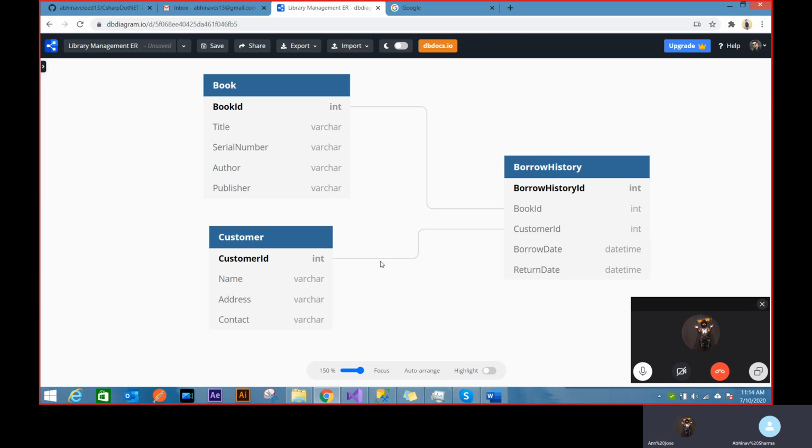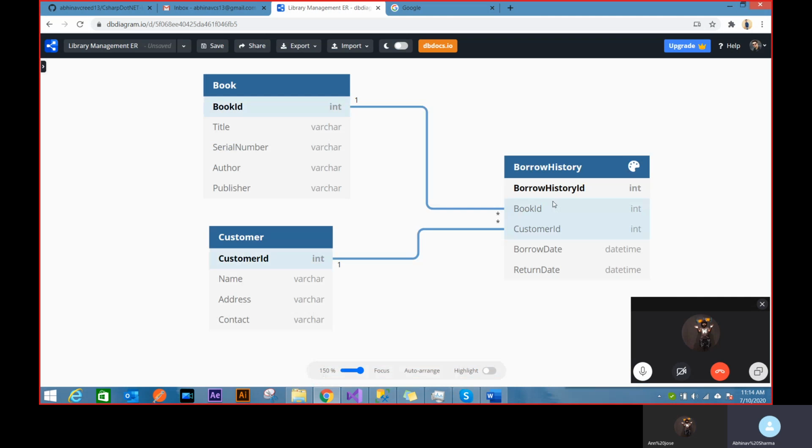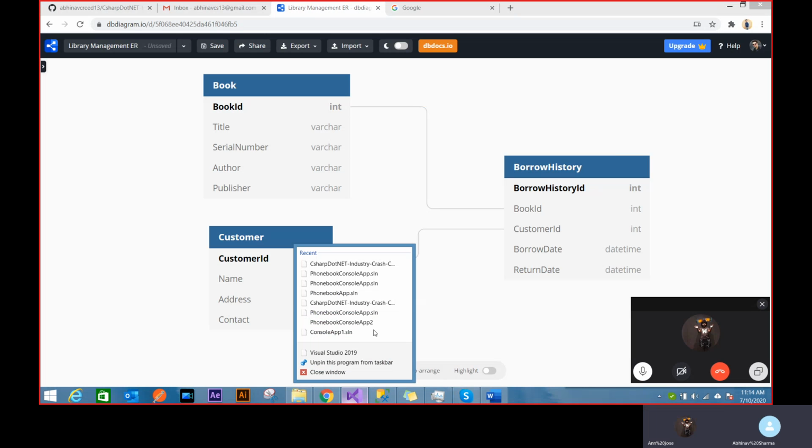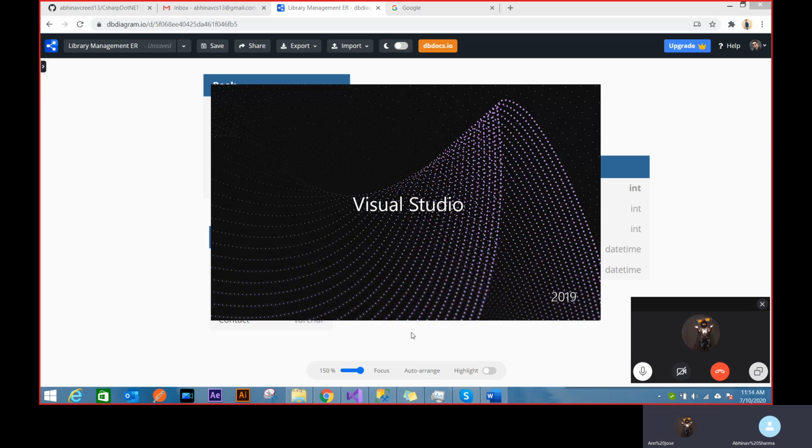So as you can see, I won't be going through SSMS. I'll show you how tables are created, but I won't be using a SQL query at all. So first, let's start with creating a new application. And I will be using ASP.NET MVC only because that's something that we are working upon. And Entity Framework works pretty well with MVC.